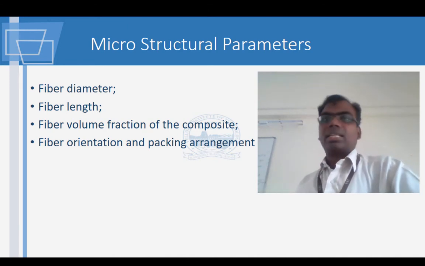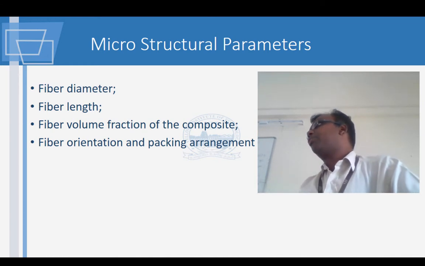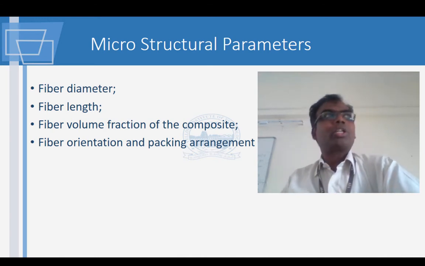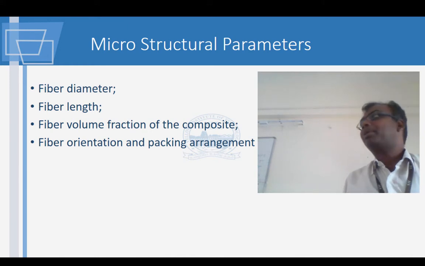Then the last thing, I think you will understand, is fiber orientation. What is this fiber orientation? The wrong orientation of fiber may make it even weaker than what you want it to be. So this is something about the fiber orientation.